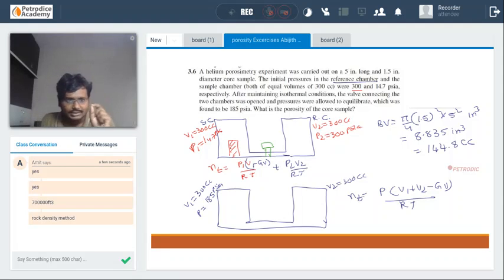To solve any numerical in porosity, either density is equal to mass by volume, buoyancy force is equal to V rho g, or equating the total number of moles. Again I am saying, don't remember the helium porosimeter formula. Just remember to equate the total number of moles. Equate the total number of moles in the system. That will be enough.